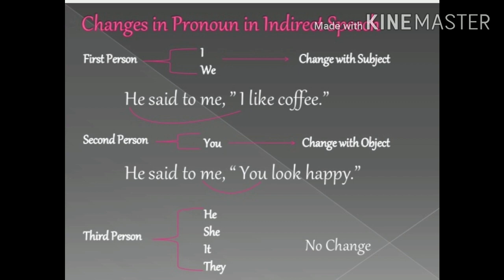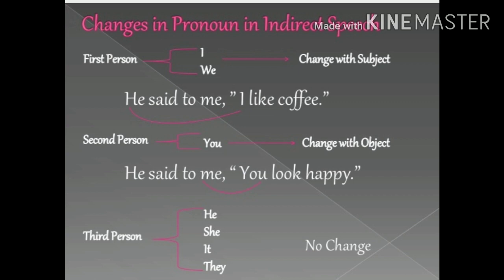Second person pronoun, that is you, changes with the object. He said to me, "You look happy." Children, in this sentence, the subject of reported speech is you, which is second person pronoun, and while changing it into indirect speech, this second person pronoun you will be changed according to the object of the reporting verb.